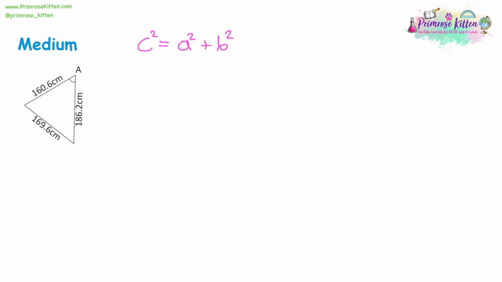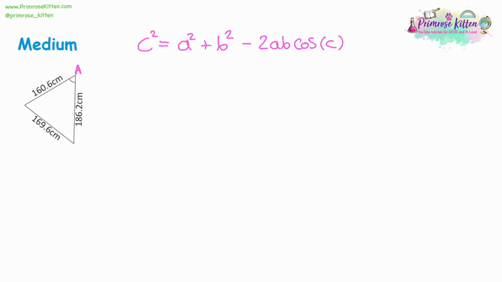Now, again, that's Pythagoras Theorem. It's not a right angle triangle. We need to make an adjustment. So we're taking away 2 lots of A times B times the cosine of C. Now, when we label this triangle, you'll notice the angle has already been labelled A for us. So the thing we're looking for is not C, it's actually A.